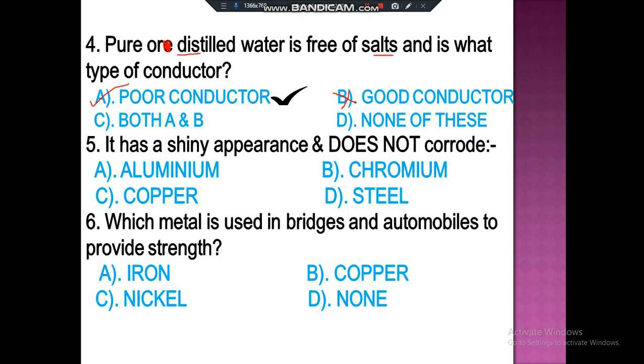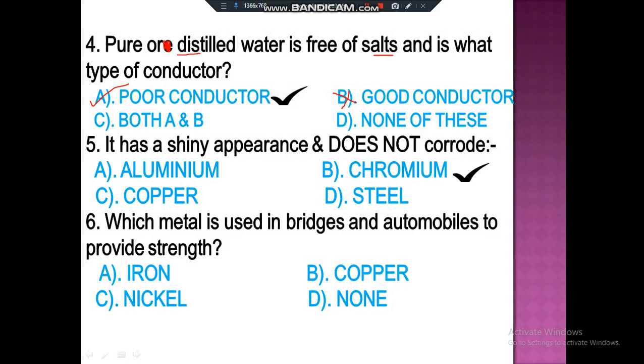It has shiny appearance and does not corrode. The word corrode means that a metal does not get rust or does not get burnt. So the correct answer for this question is chromium.